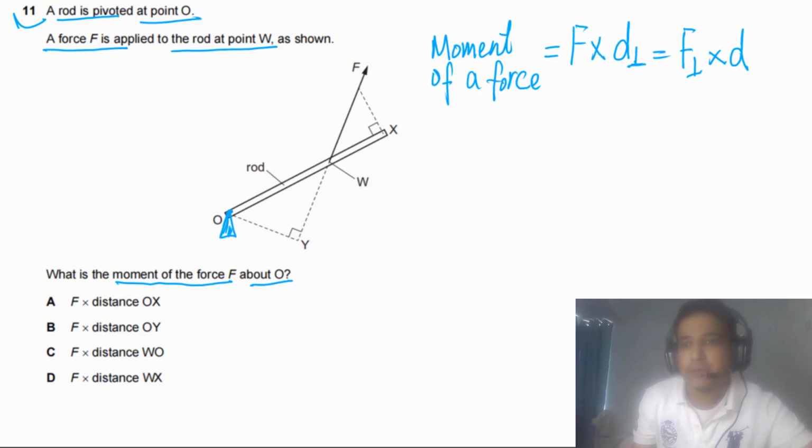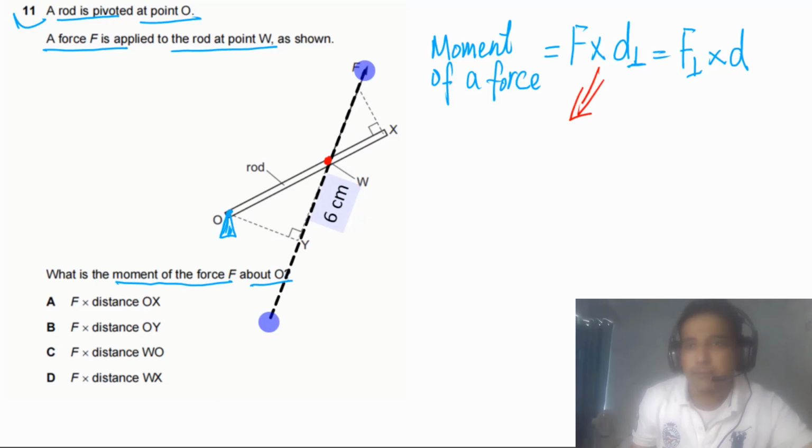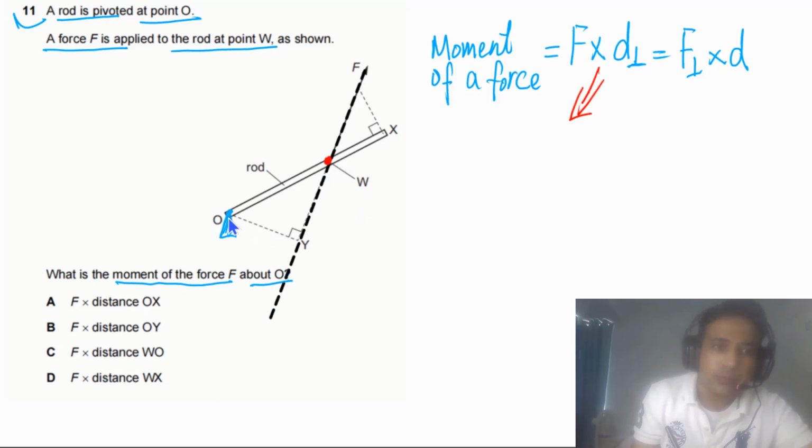But for this question we will be applying this one, because we have the force at this point and we have the perpendicular distance from the line of action of the force. So this is the line of action of the force. Force is acting along this line, and this one is the perpendicular distance.